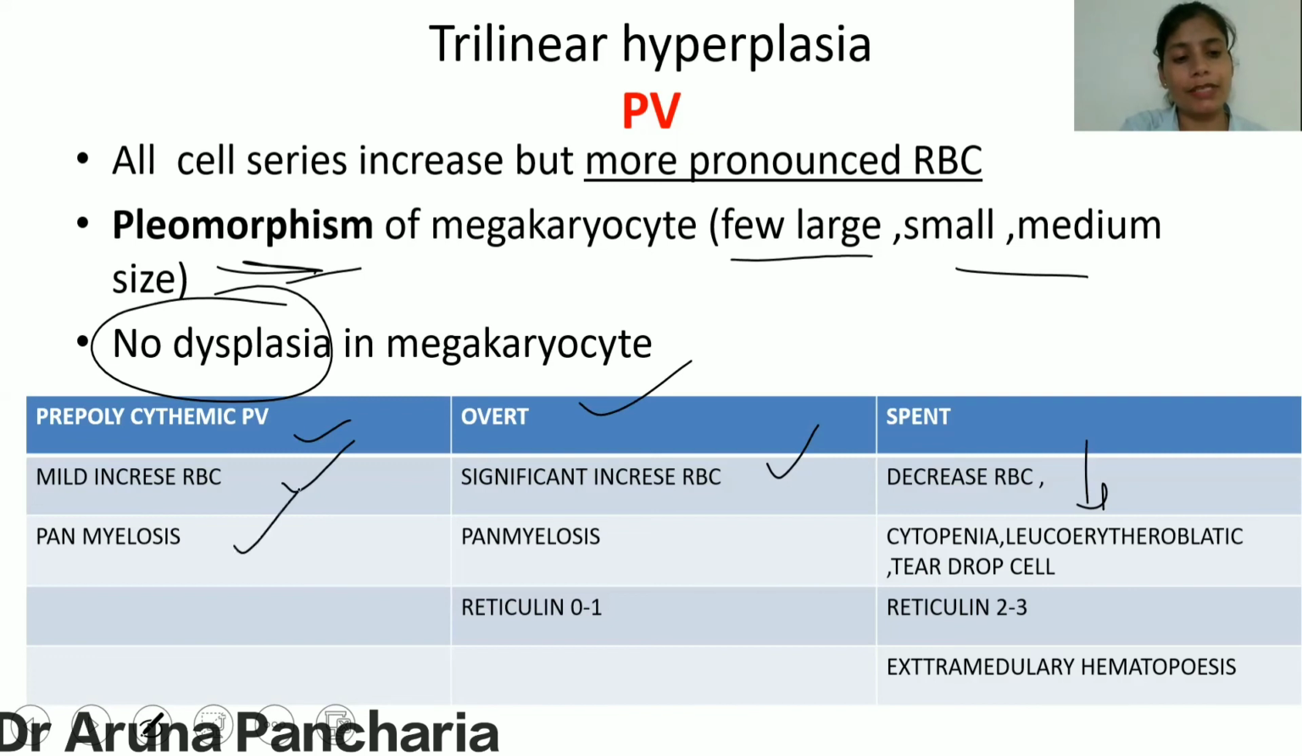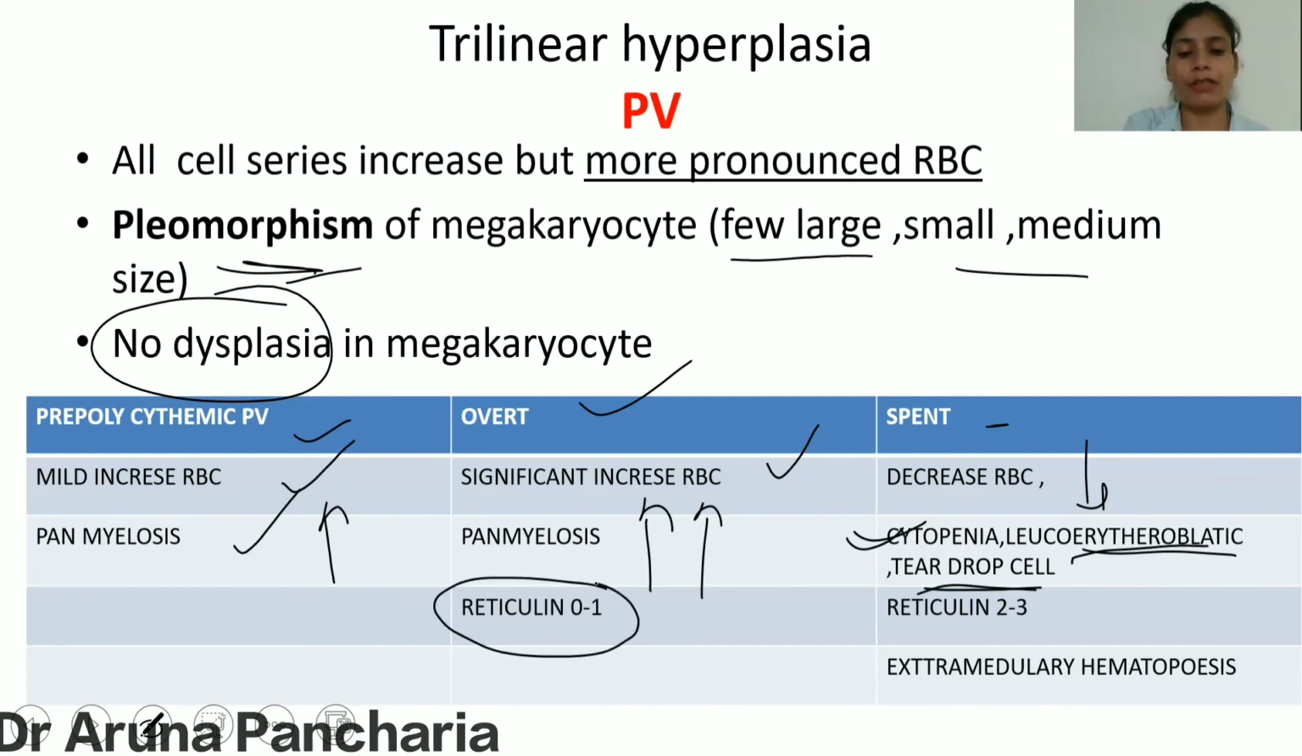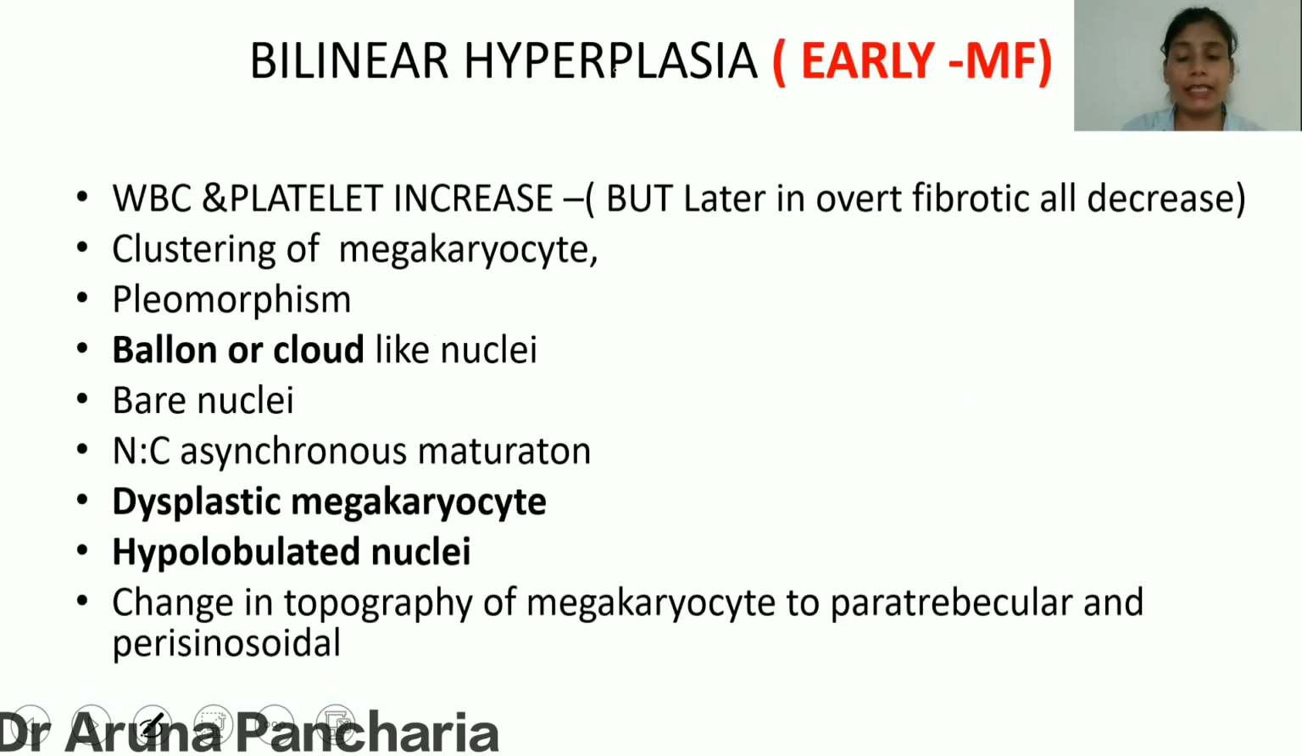And of course there is a panmyelosis, mild in the early phase and pronounced later, and there is a cytopenia in the spent phase, accompanied by the leukoerythroblastic reaction and teardrop cells. In the overt phase, fibrosis is grade 0 to 1, and in the spent phase, more and more fibrosis is there. Now we are comparing this bone marrow picture of polycythemia vera with ET or MF.